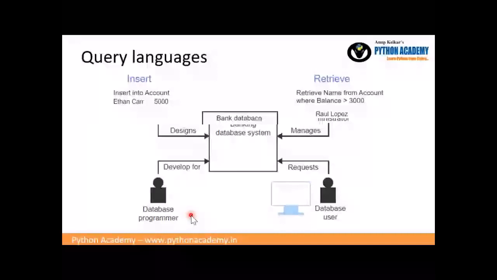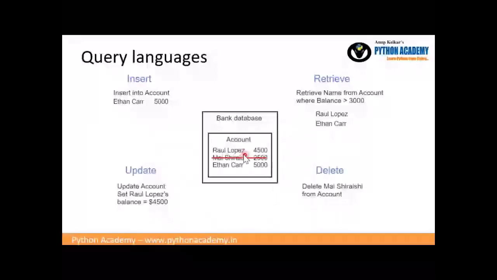When I go for the retrieve, I may retrieve the name from the account where balance is greater than 3000, where I am putting a query. So obviously I have two names, Raul Lopez and Ethan Carr. Both have more than 3000. So this is a retrieve. I can also just retrieve all the names, or retrieve all the amounts. Many different SQL commands will be there, which we will explore as we proceed.